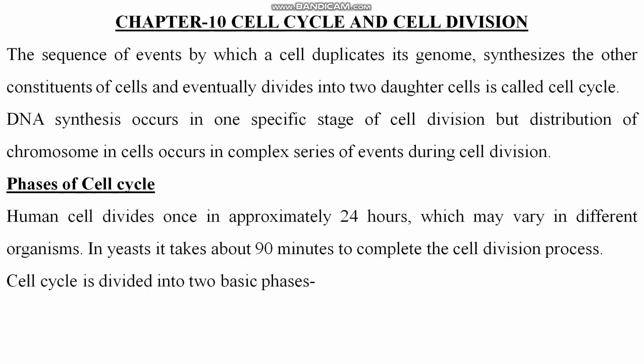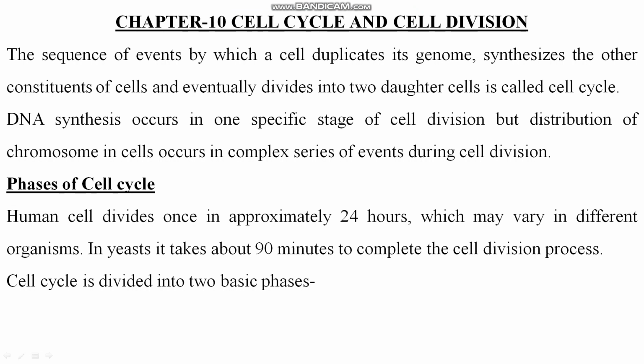Clear? So DNA synthesis takes place here, and the stage of cell division is the M phase, or mitotic phase. So a number of events take place during cell division. Listen, phases of cell cycle. A human cell divides once in approximately 24 hours, which may vary in different organisms. In yeast, it takes about 90 minutes to complete the cell division process.